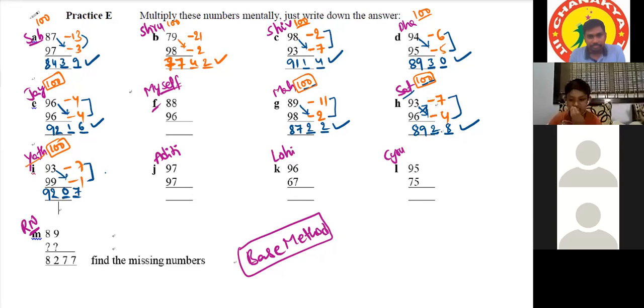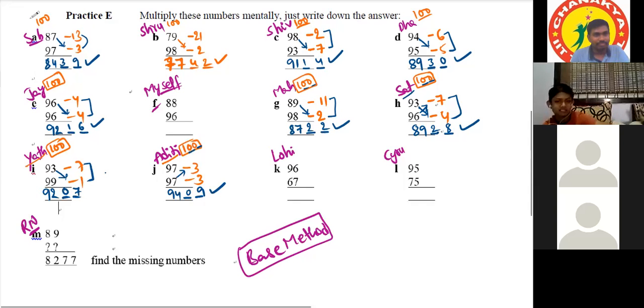Right. Then Aditi. Yes, sir. So we're going to take the base as 100 and both minus 3 and minus 3. Okay. 97 minus 3 is 94. Okay. As there are two zeros in 100, 3 threes are 9, we'll write 09. Okay. Very good.